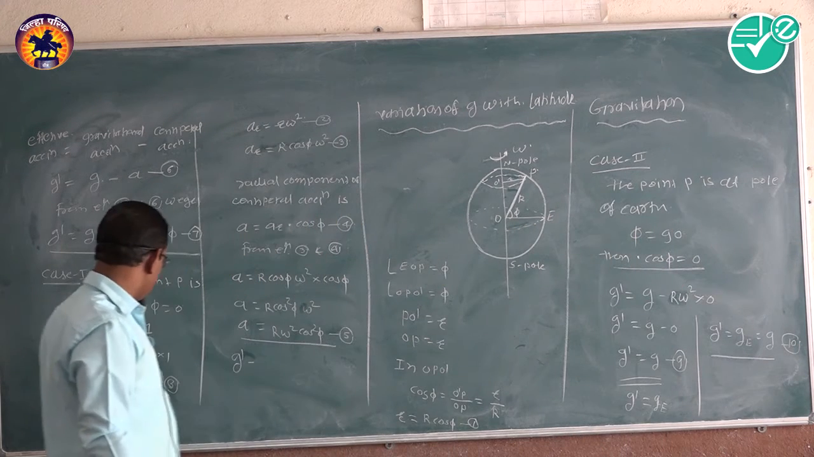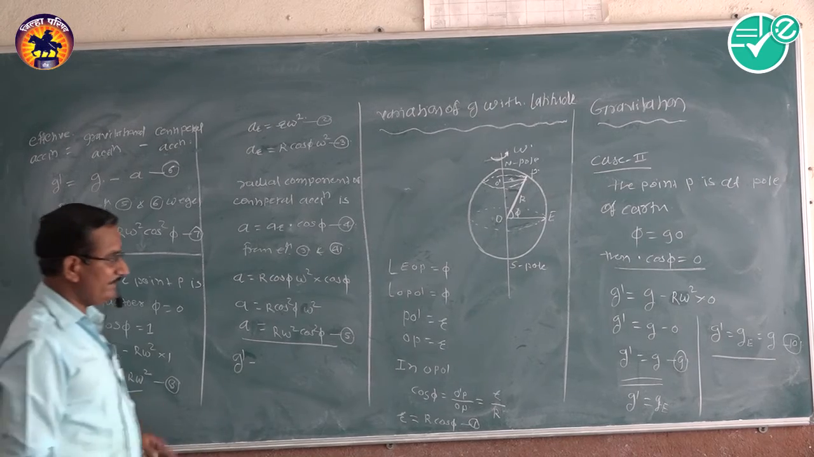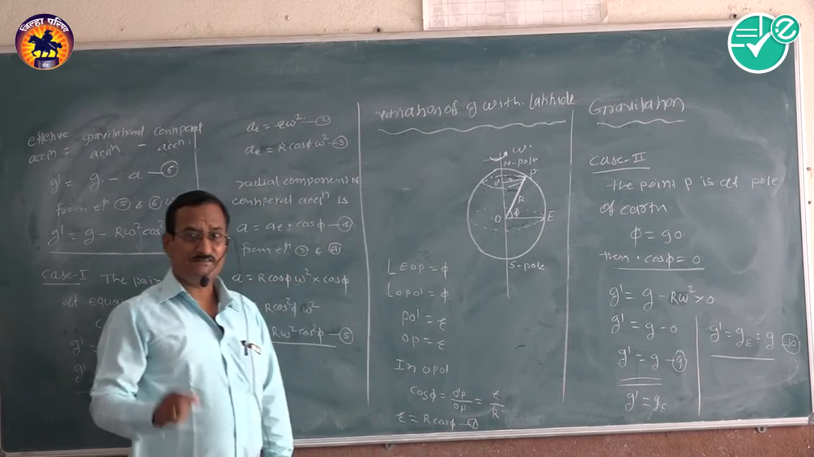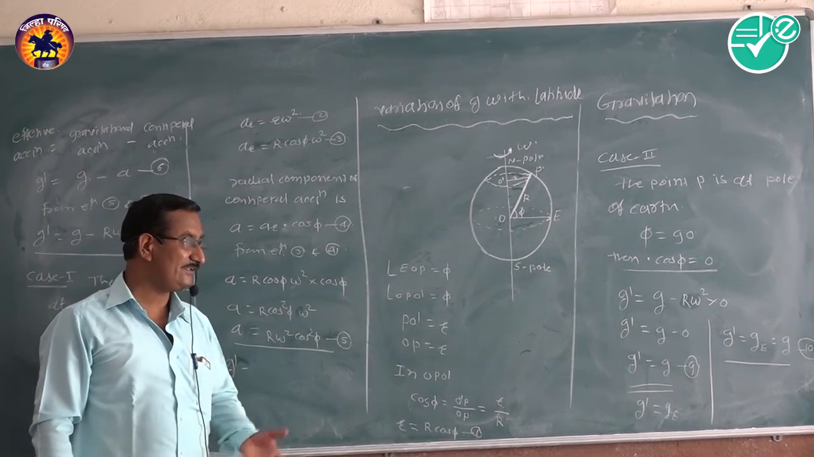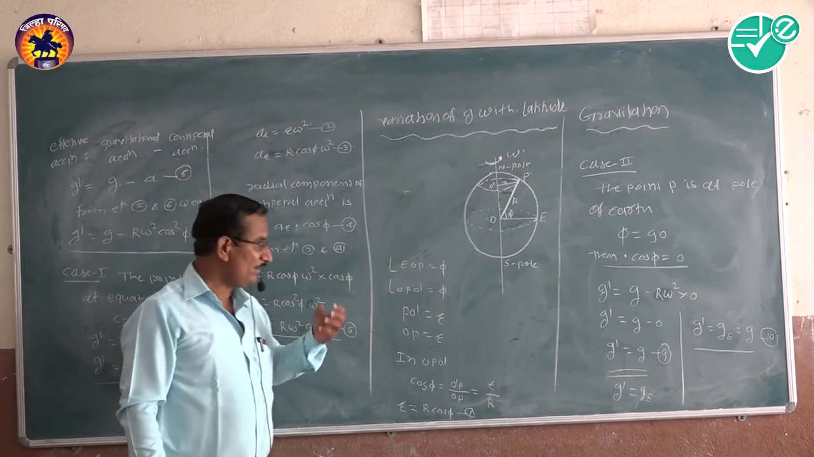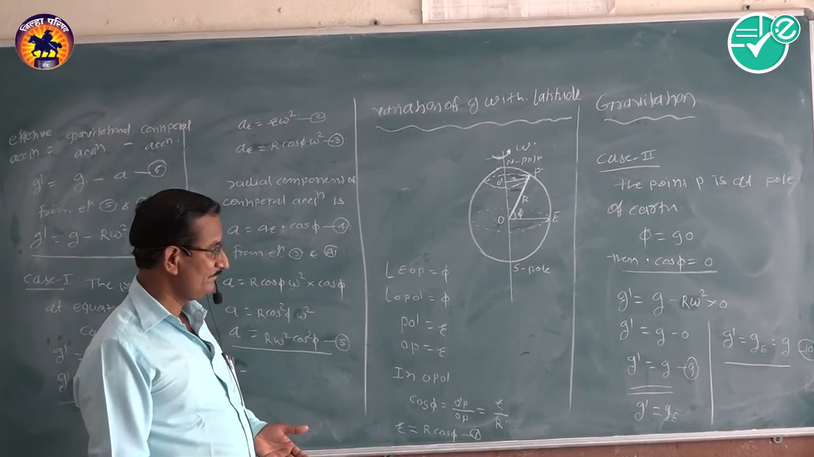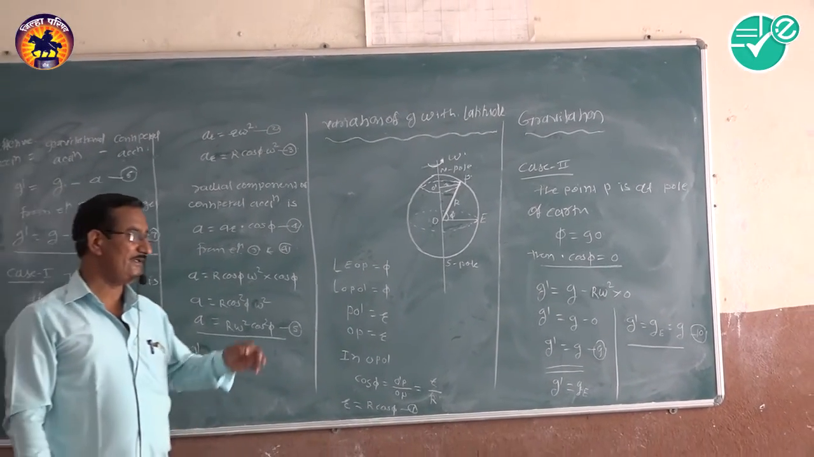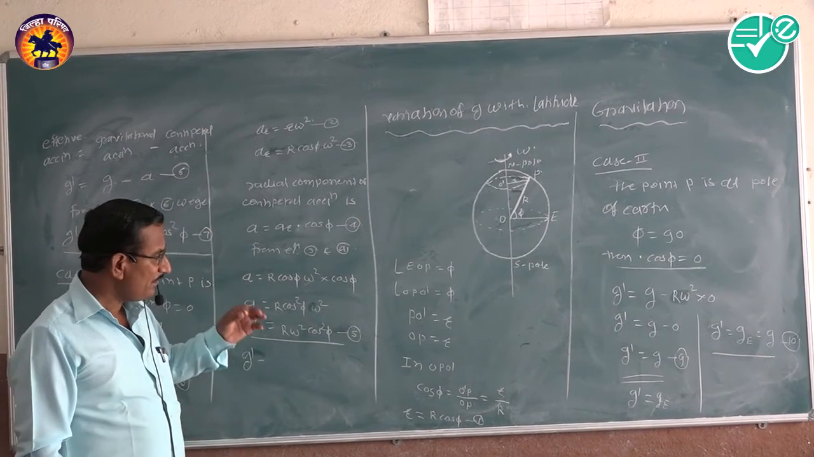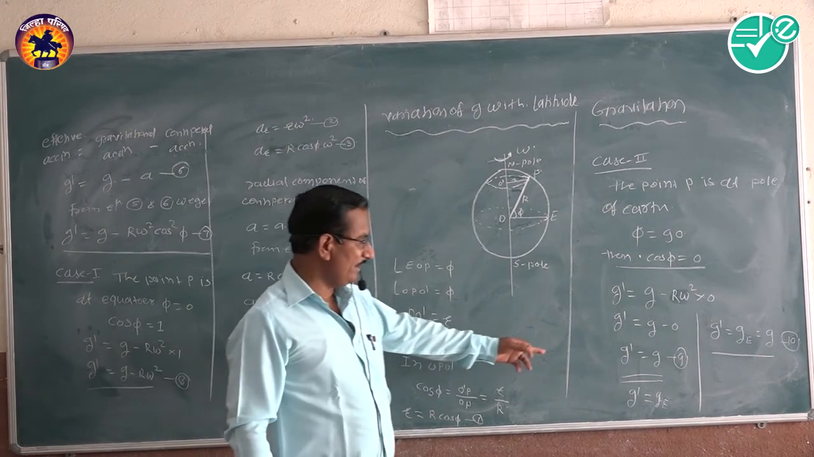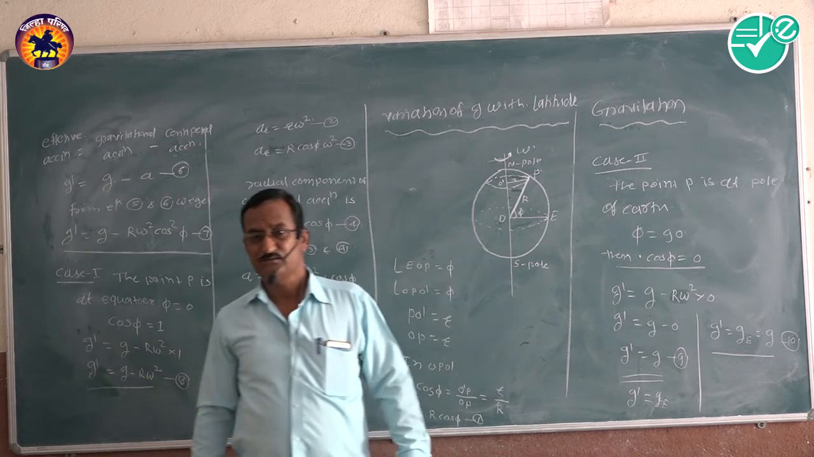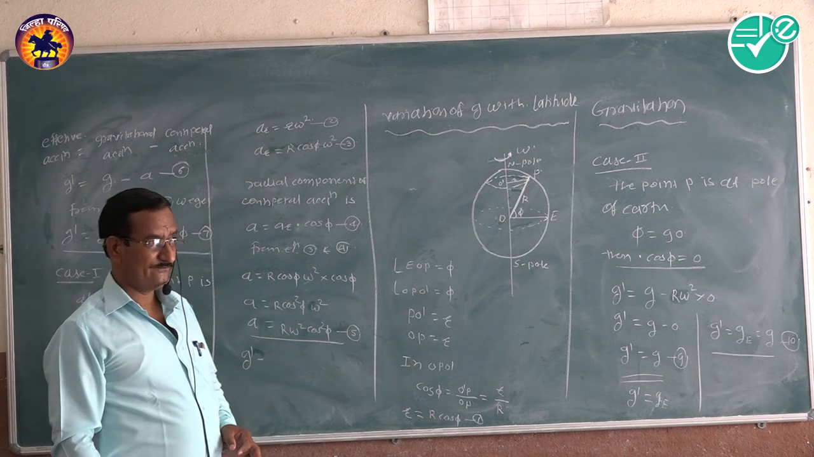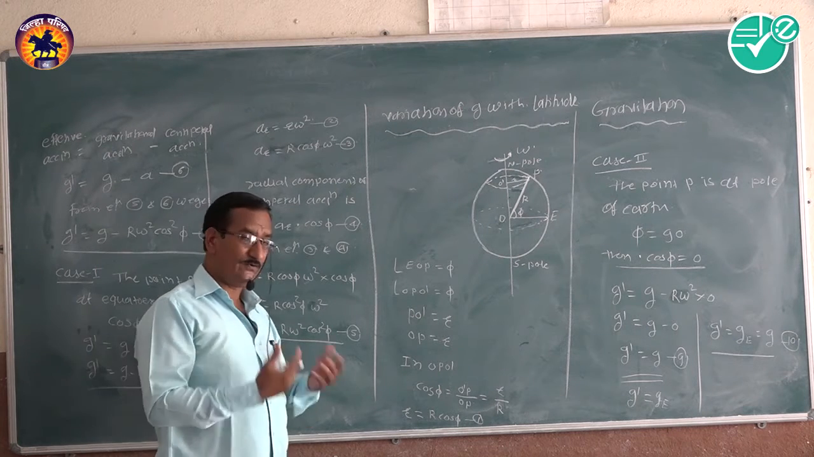Then from equation 8, equation 9 and equation 10, it is clear that the acceleration due to gravity on the surface of the earth is maximum at the pole of the earth and minimum at the equatorial plane.